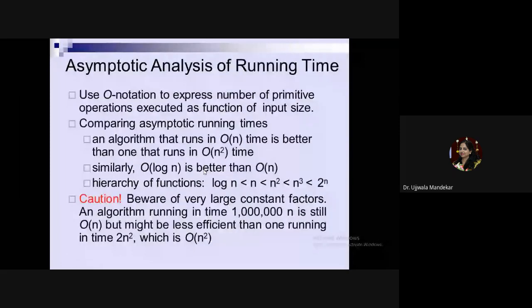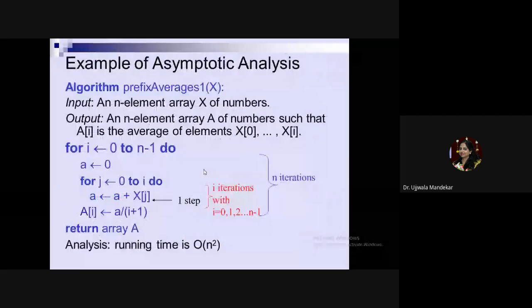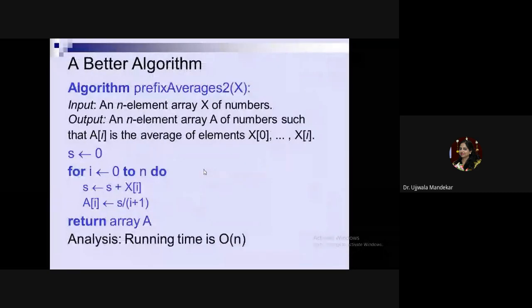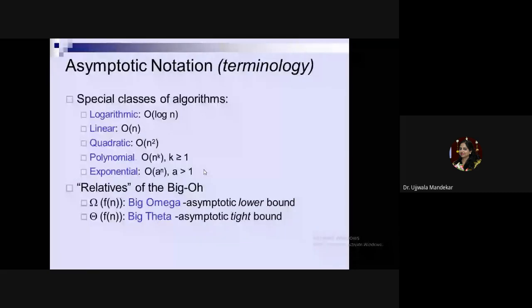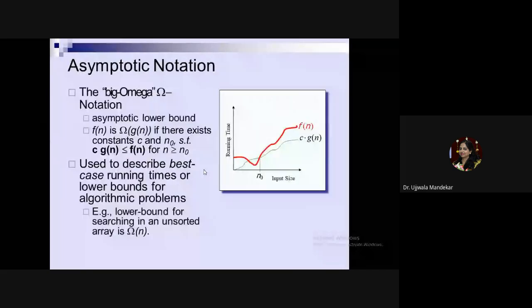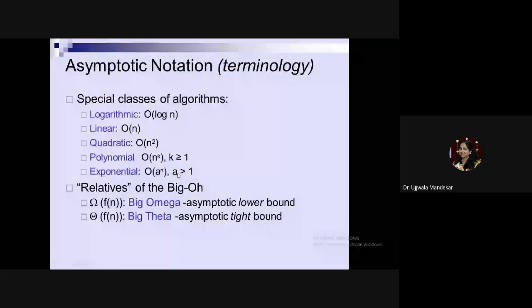Now, for this asymptotic notation, there are two more notations. I think we are lacking time. The second notation is big O. I'll try to cover the things. I will have to rush up. Asymptotic terminology.